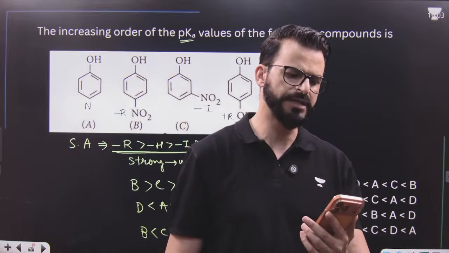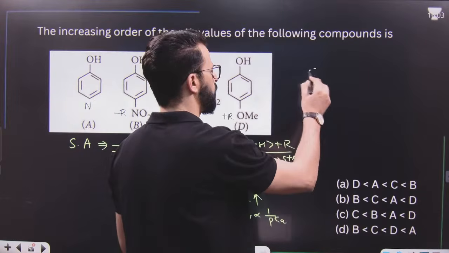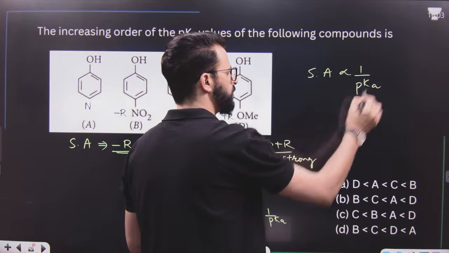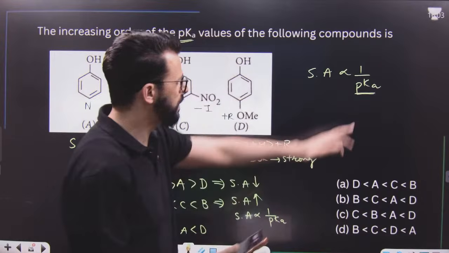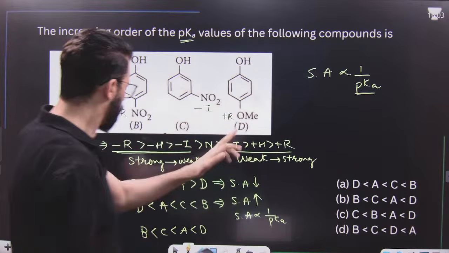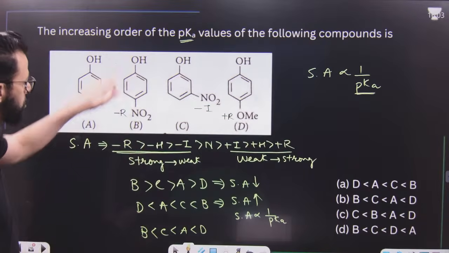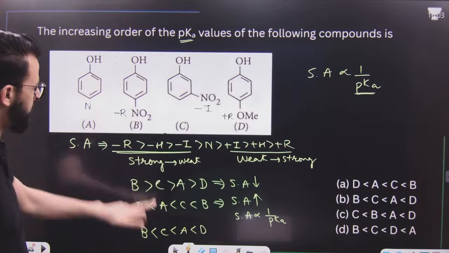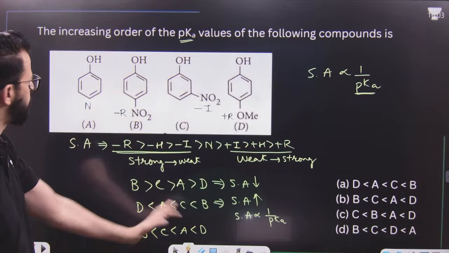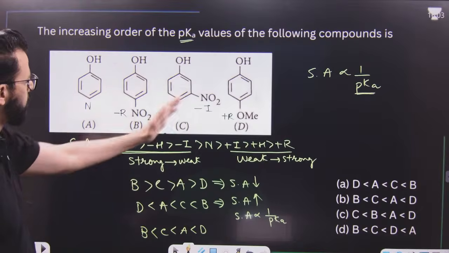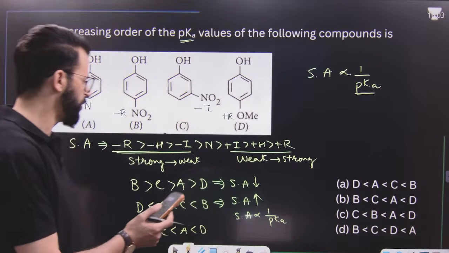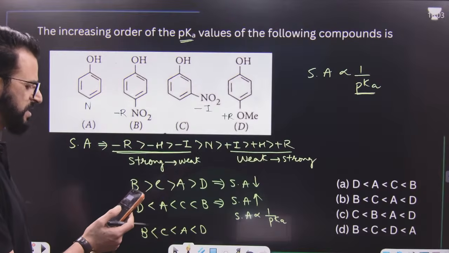You have to tell me the pKa value, but we know pKa is inversely proportional to strength of acid. That means the lowest pKa belongs to the stronger acid. The lowest pKa is of B because this is the strongest acid. Then after that it's C, because C is a little bit weaker acid than B. After that it's A, because A is a weaker acid than C. After that it will be D, because D is the weakest acid among them.